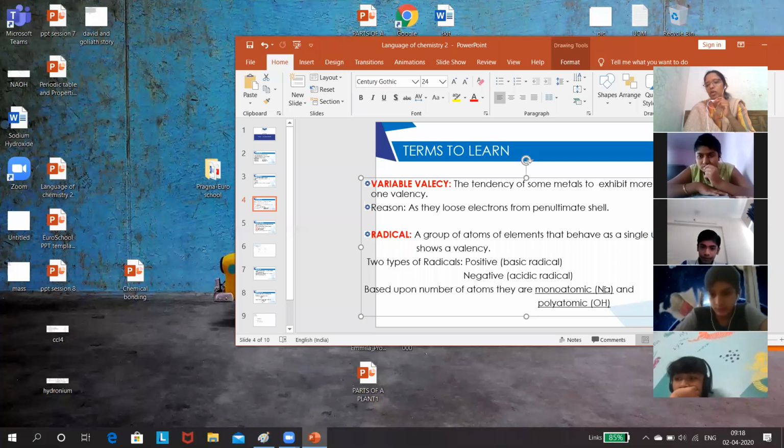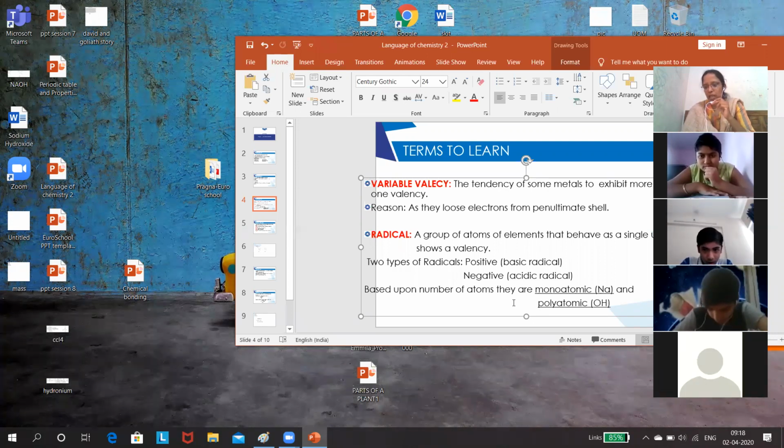One is monoatomic. That means it contains only a single atom, as you told, H plus, Na plus, K plus, Cl minus. All these contain only one atom. So they are monoatomic.